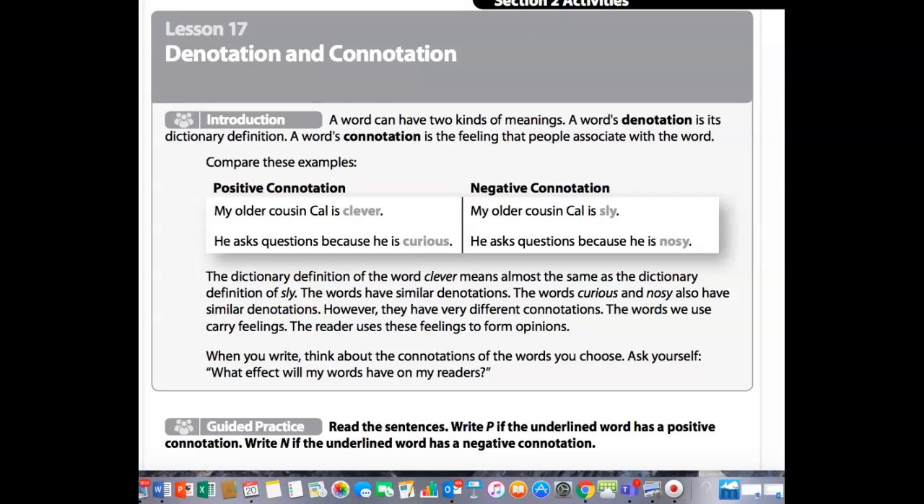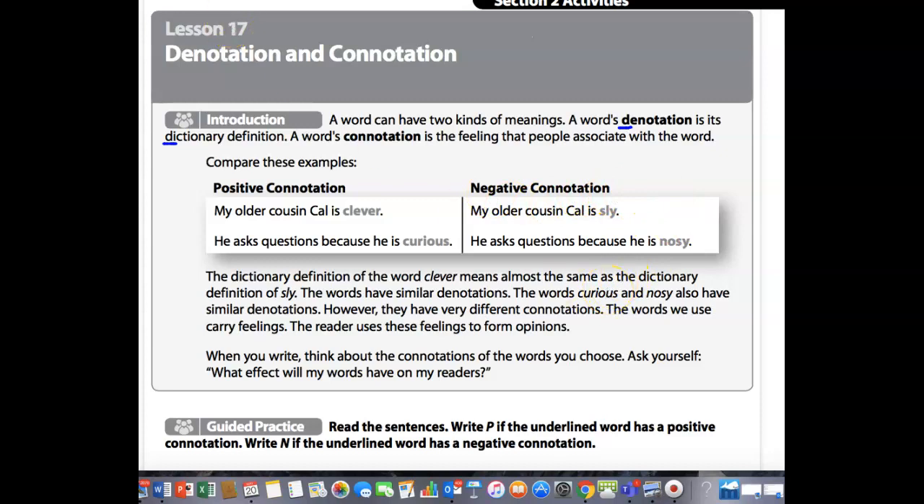Okay, guys, today is Friday, May 22nd, and our lesson today is on page 30 and 31, denotation and connotation. So, a word can have two kinds of meanings. A word's denotation is its dictionary definition, and I often like to think of it as the D for denotation starts like the D in dictionary. That's just how it helps me. A word's connotation is the feeling that people associate with the word.